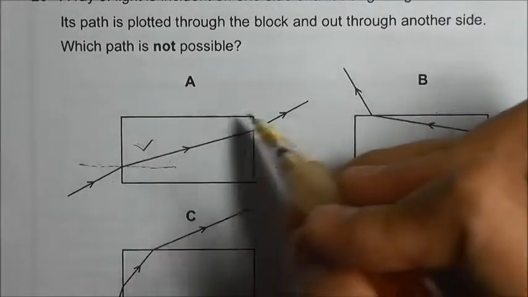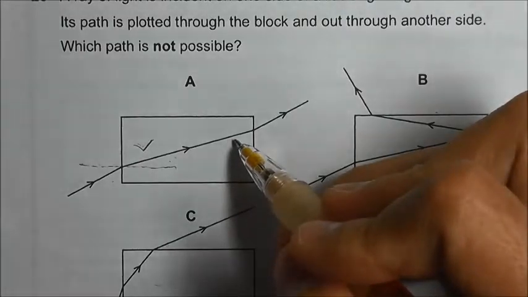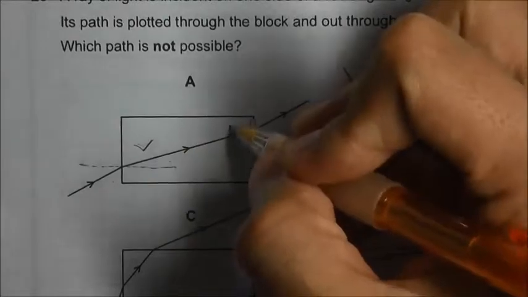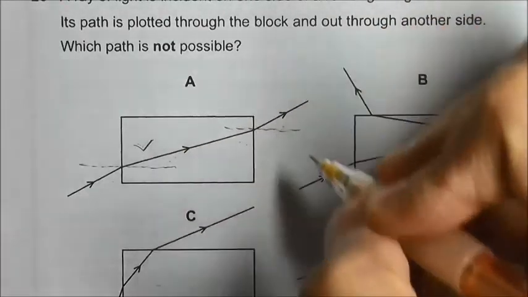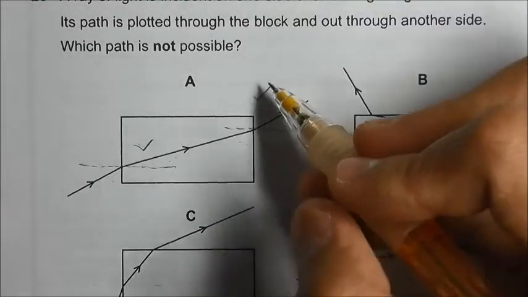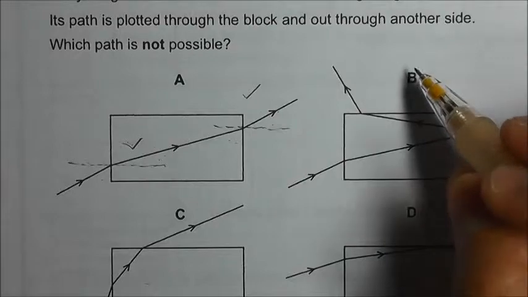So this is correct. And at this point, the light ray moves from glass to air. It's from an optically denser to a less dense medium, so the light ray bends away from the normal. So A is correct. For B, B is wrong.